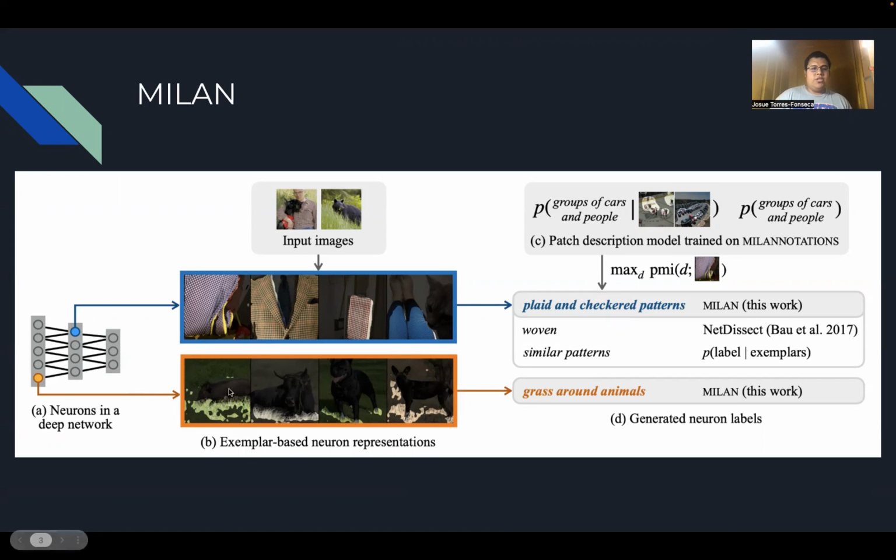And it's important to have regions here in this case, mostly because if it was just a whole image, it might just basically say animals instead of saying graph around animals, which is what the neuron specifically is meant to do. Now, this is a good model.